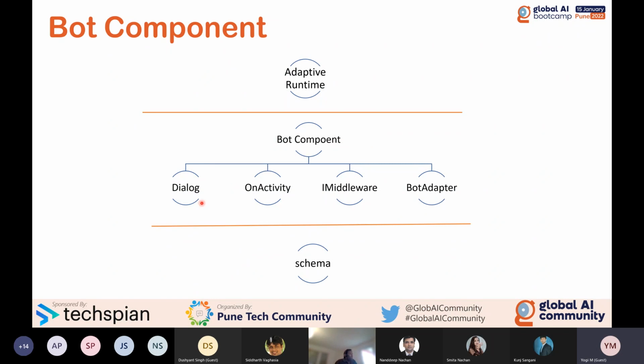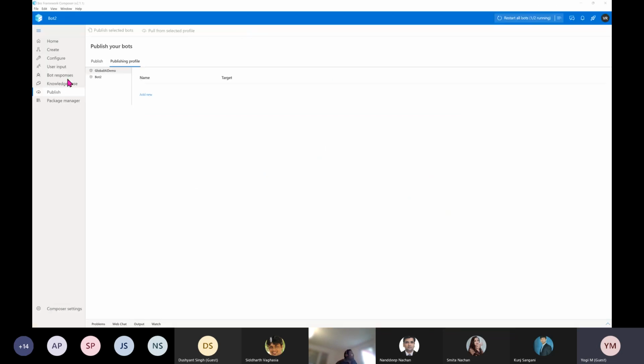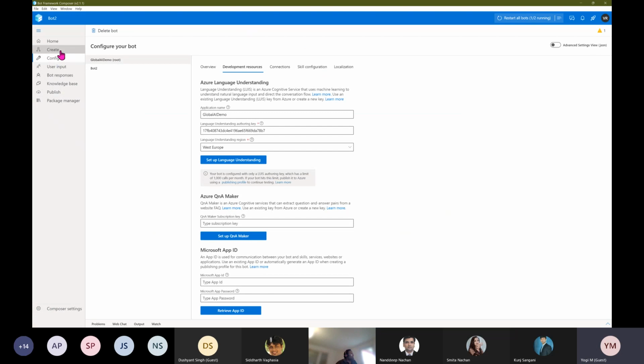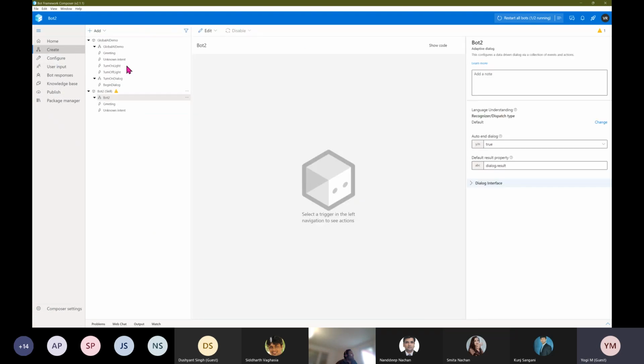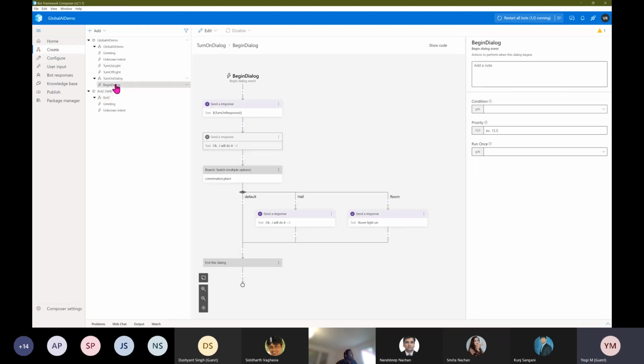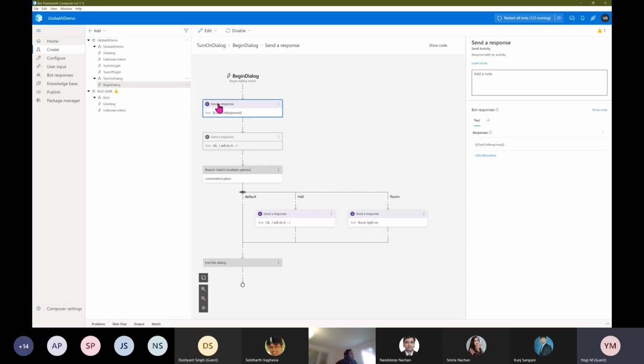There are different types of components you can extend, for example dialog or on activity, and the middleware and bot adapter. One moment. Sorry. What is a dialog? Here we show. One moment. I go to Bot Composer. Let's say select this begin dialog. This is a dialog. Actually, at the high level, this is a dialog.